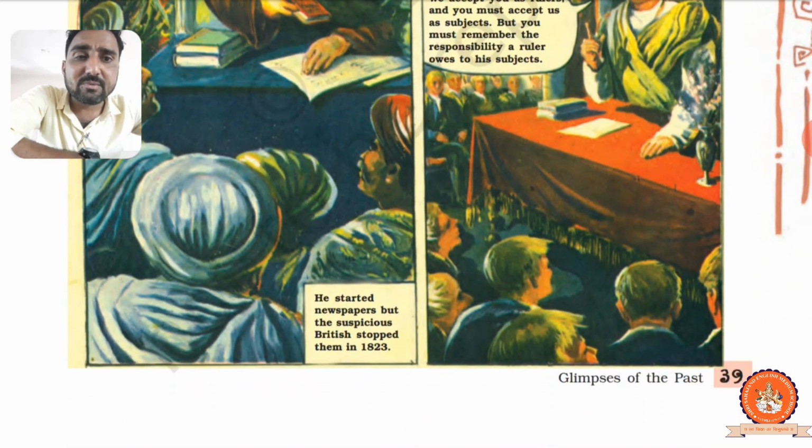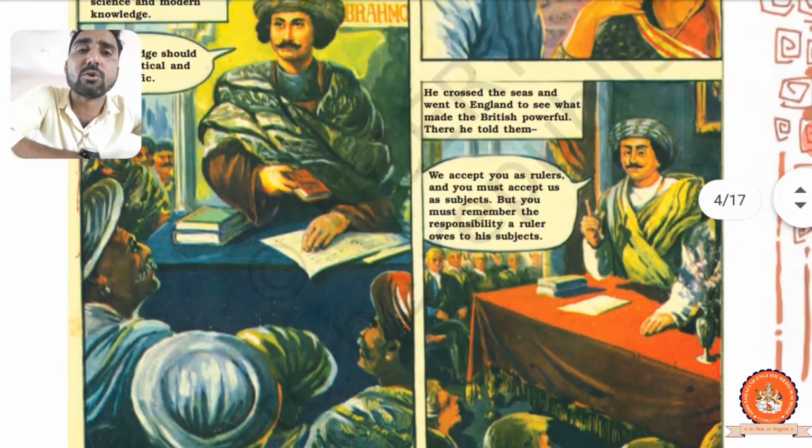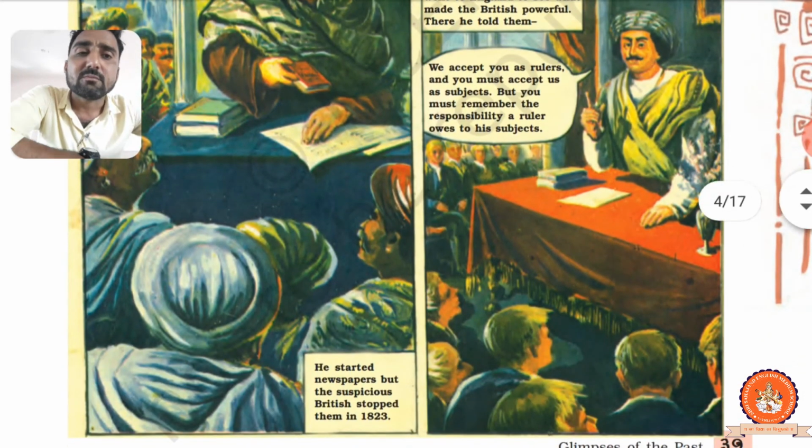He started a newspaper, but the suspicious British stopped it in 1823. Raja Ram Mohan Roy wanted to start the newspaper, but the British did not want it, because they thought that if he started it, awareness might spread in society. That is why they did not give permission and stopped it.